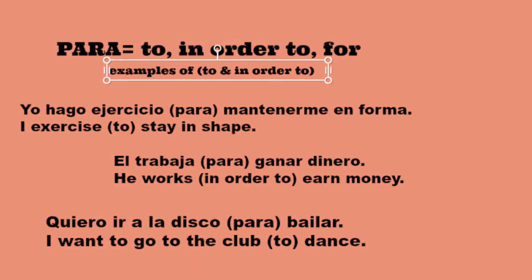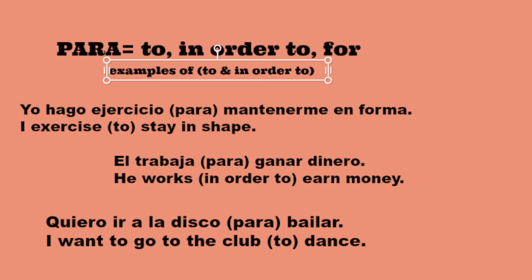Él trabaja para ganar dinero. He works to earn money. So it can also be to or in order to. So para, you can use it in exchange. Él trabaja para, he works to, or he works in order to earn money. It's pretty much the same thing if you think about it in English.